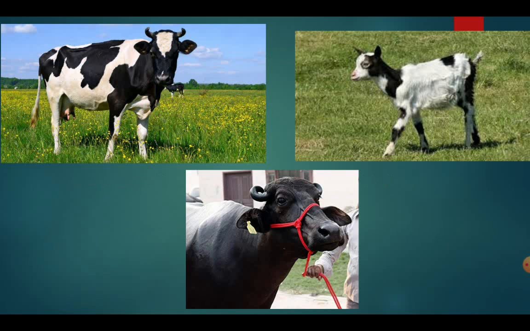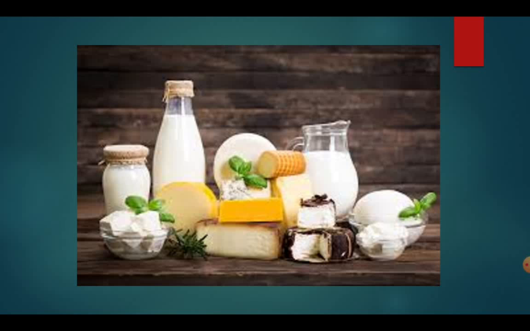See, you can see the pictures of our milk givers or milk sources. That is the cow. Actually, the cow we see in India is not this, but this is a hybrid cow. This is also called Jersey cow. This is the buffalo. We will be finding it all over India. And the goat. So next, you can see the milk products: paneer, cheese, butter, cream, and many things.